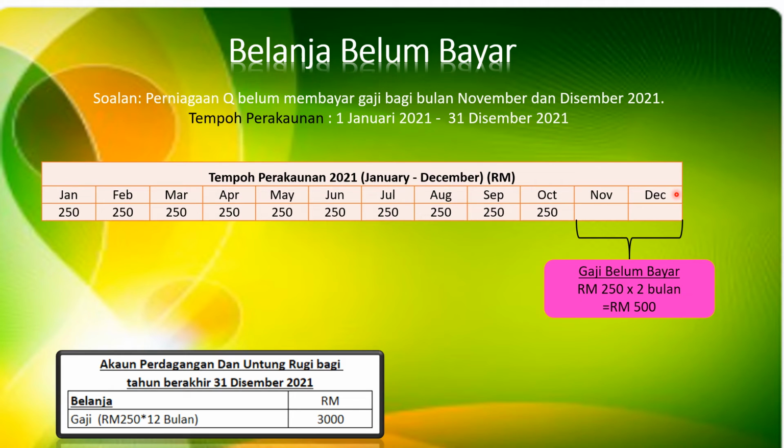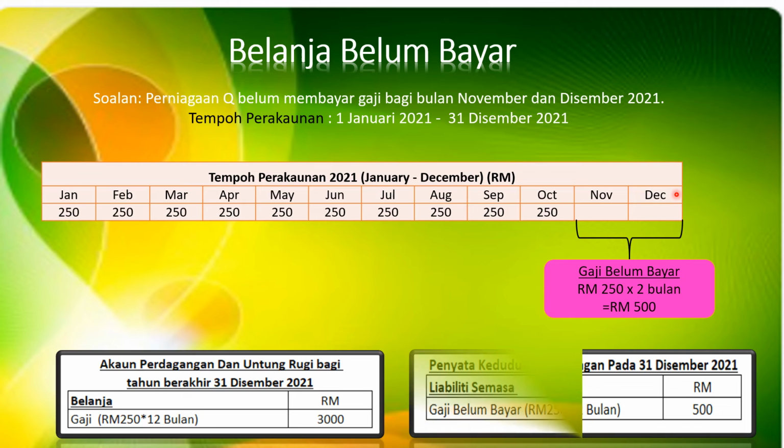And of course, what do we record in PKK? We record as gaji belum bayar sebanyak RM500. How did I get 500? 250 times 2 months. RM500 di bawah kategori liability semasa. Okay.